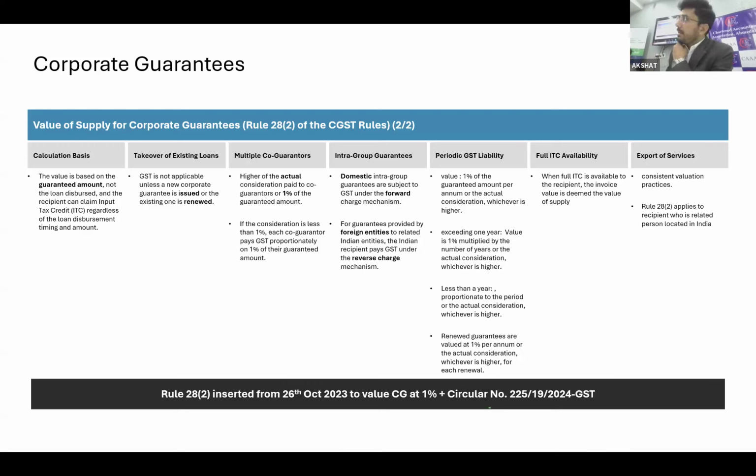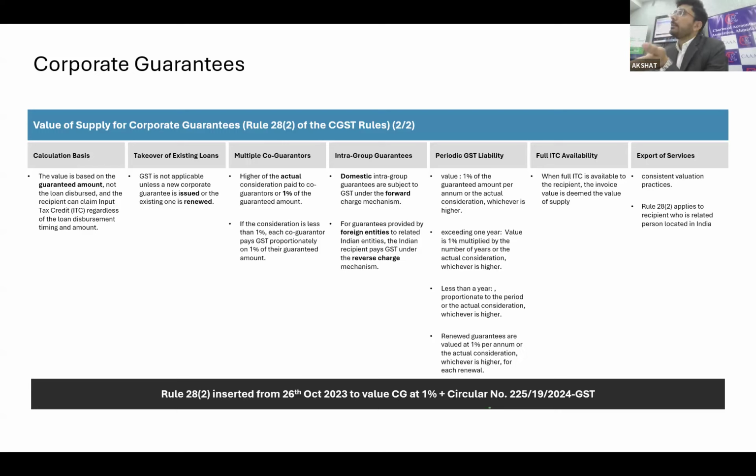But the very important part when we are discussing the related party transaction is the proviso to Rule 28. The proviso to Rule 28 says that whenever you are eligible for full input tax credit, valuation will not have any practical role to play. And a similar provision has been worded under Rule 28(2) as well. So you need to determine first whether the recipient is eligible for full input tax credit, yes or no. If that is eligible for full input tax credit, you can have any value.